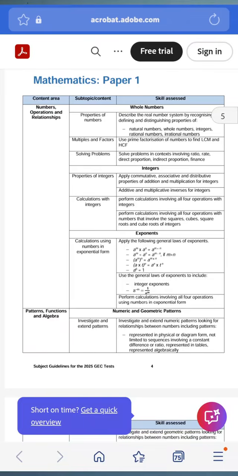So let's start here on this page. This is the exam guideline for GEC Maths Paper 1 for grade 9s. We need to know these things here.